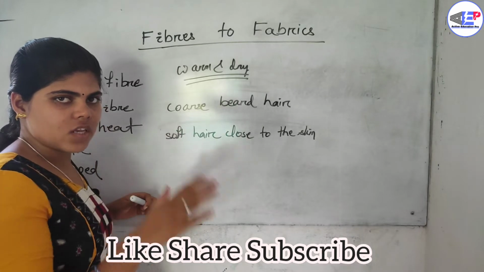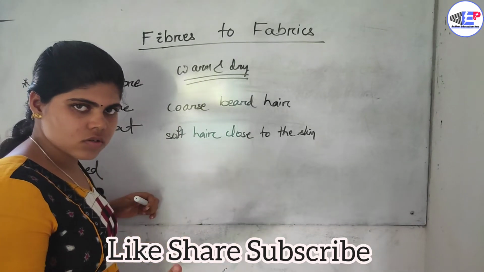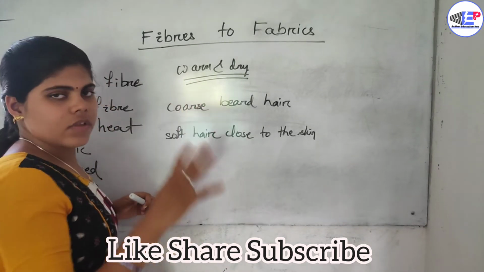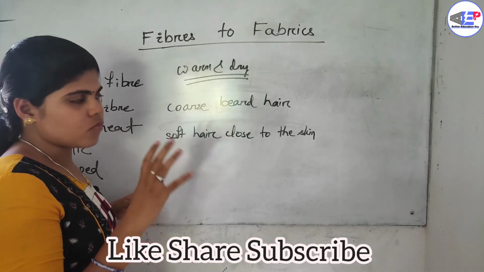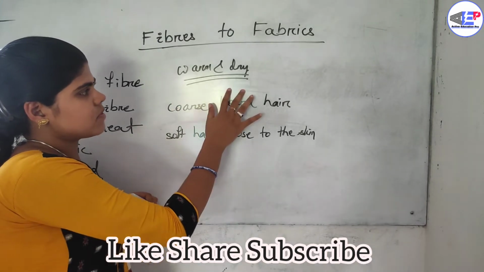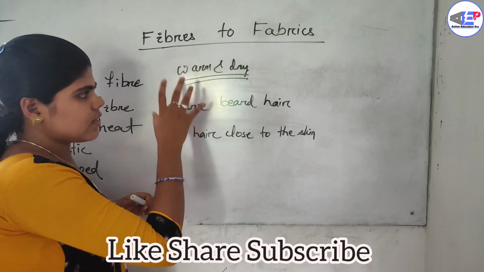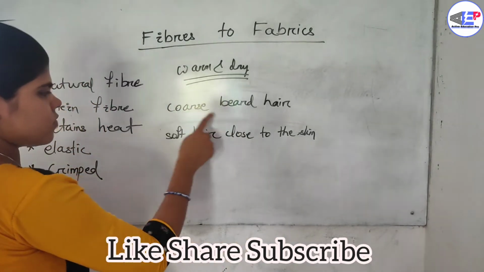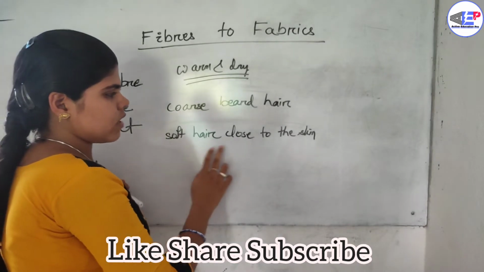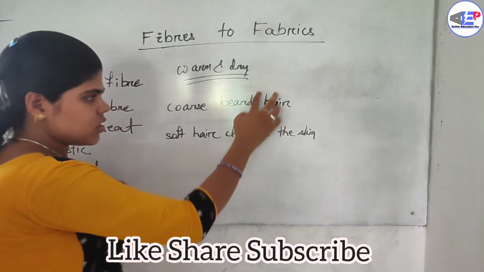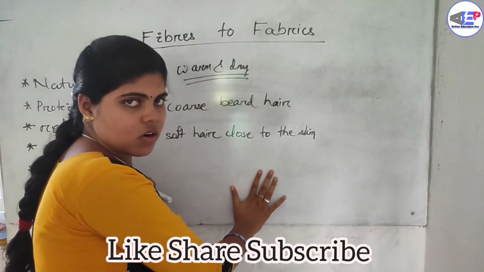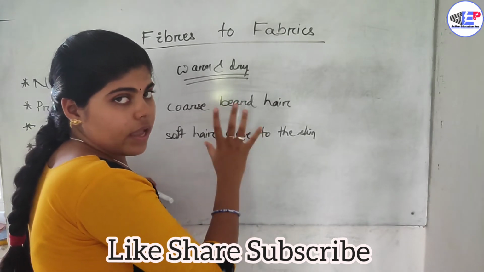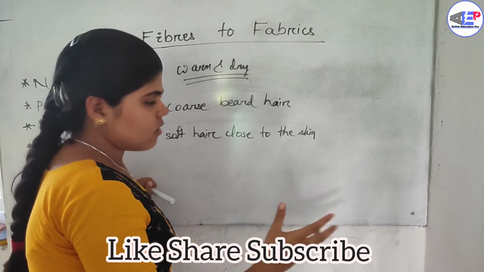Their climate is very cold, so the hair of the coat keeps them warm and dry. They provide two types of hair: coarse beard hair and soft hair close to the skin. By collecting these two hairs, we make our clothes, dyeing them into different colors.